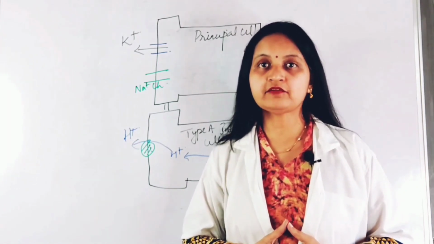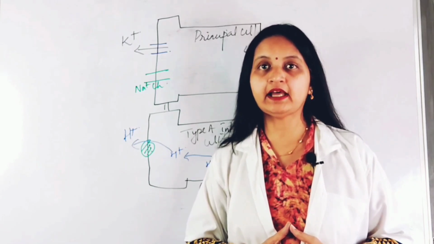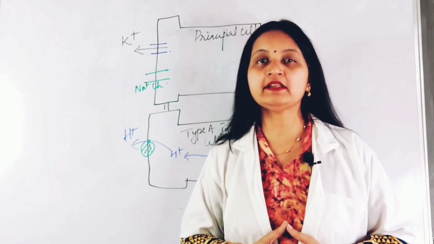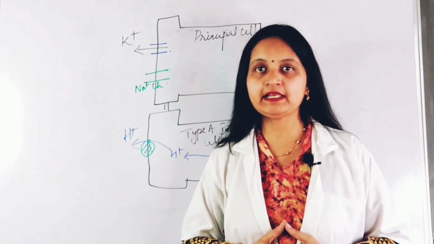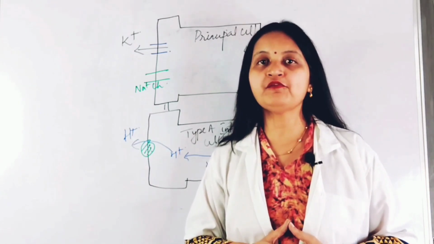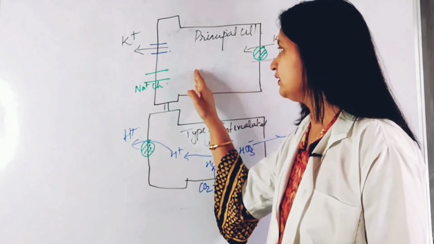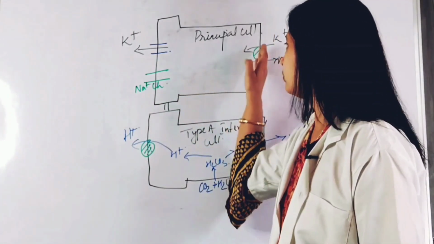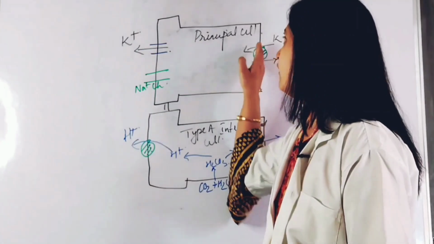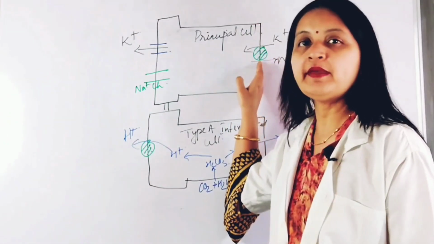The principal cells of the late distal tubule and collecting duct express sodium channels in the luminal membrane of the epithelial cells that are responsible for entry of sodium ions down the electrochemical gradient, which is created by the sodium-potassium ATPase pump functioning at the basolateral membrane.